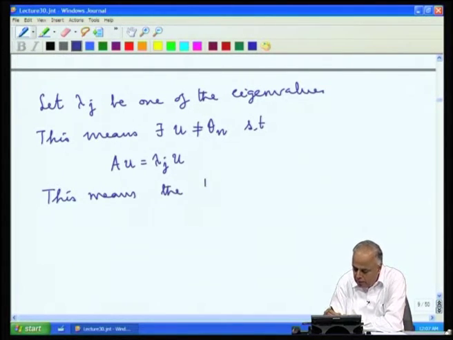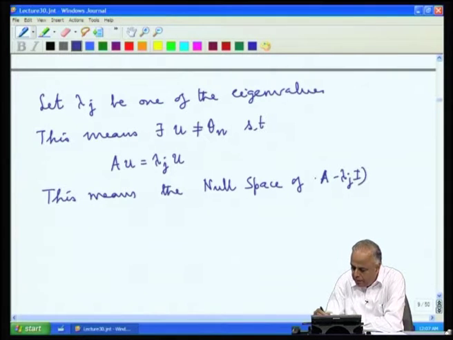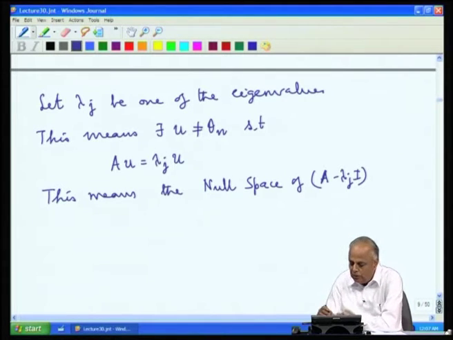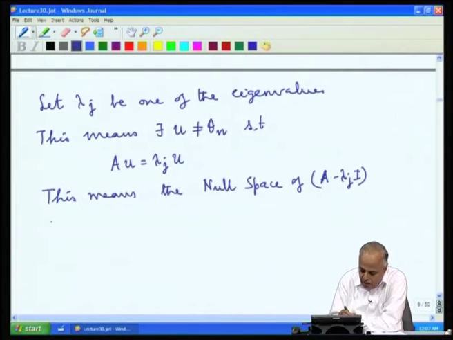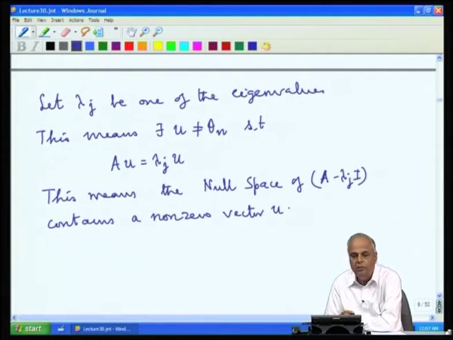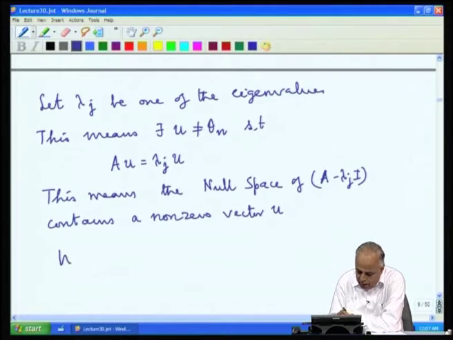This means the null space of A minus lambda j I, this matrix, A is an n by n matrix, I is an n by n matrix, and therefore, A minus lambda j I is an n by n matrix. The null space of this n by n matrix A minus lambda j I contains a non-zero vector u. This means this null space is non-trivial. Okay. So, let us denote it by W j.